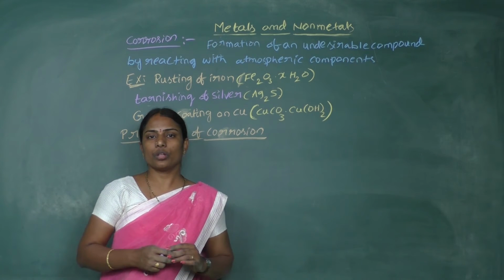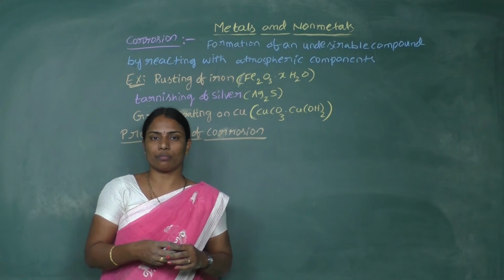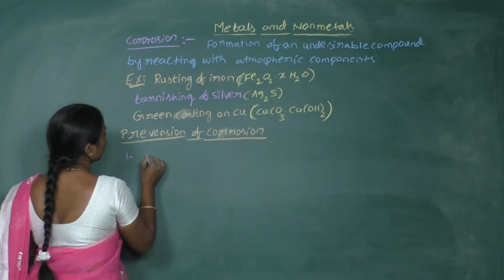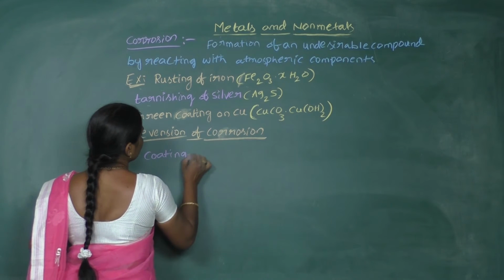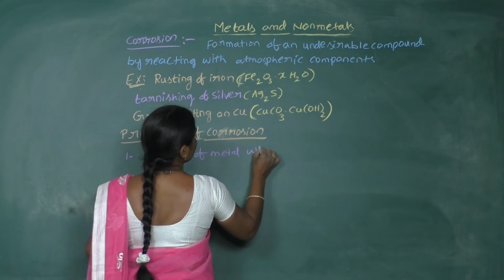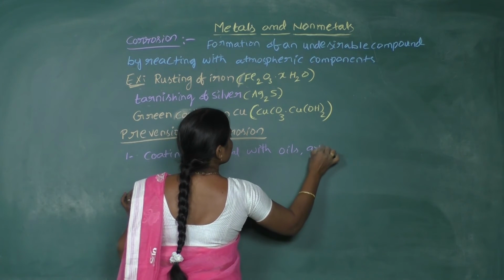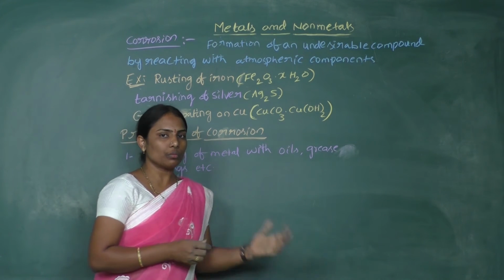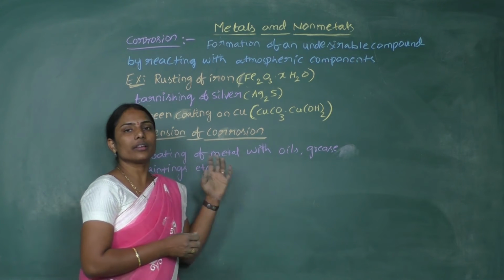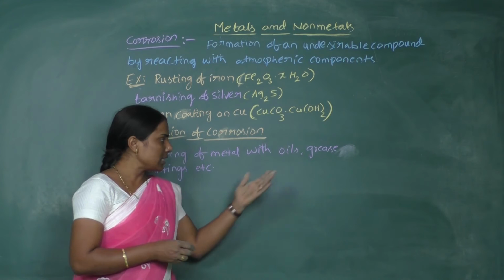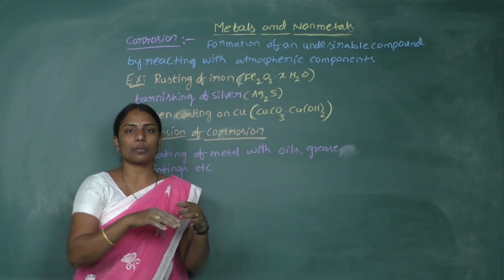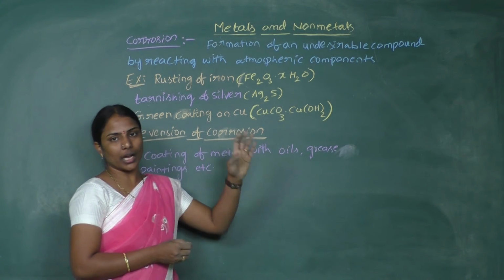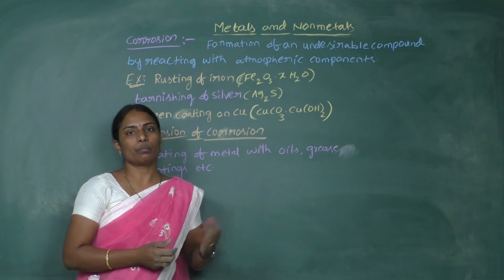For the prevention of corrosion, the best regular method practiced is coating the metal with oils, grease, paints, etc. The metal surface becomes very smooth and does not react with atmospheric components, because these substances form a protective film or layer over the metal and avoid contact between the metal and atmospheric components, hence corrosion can be prevented.